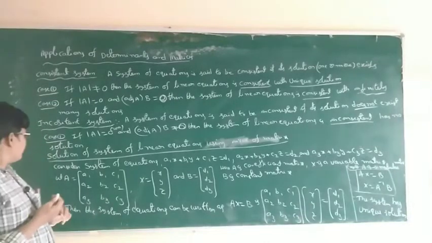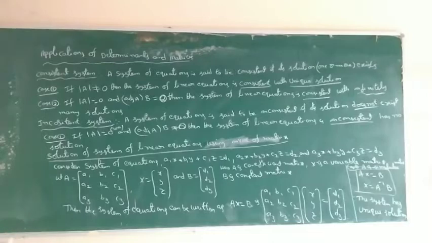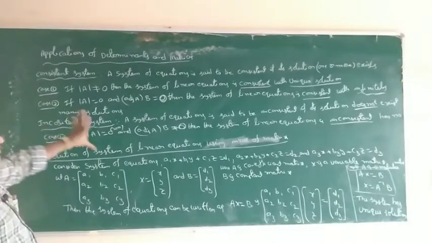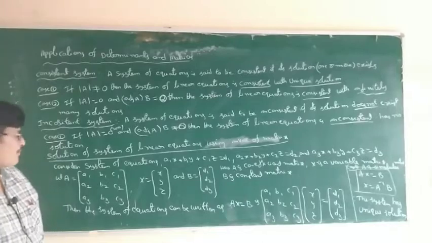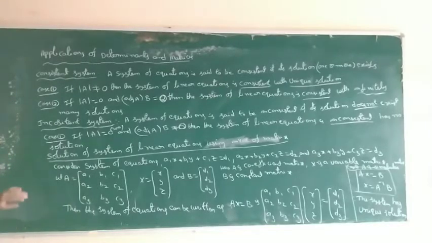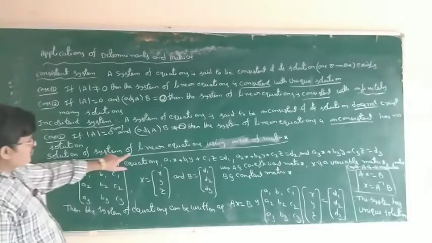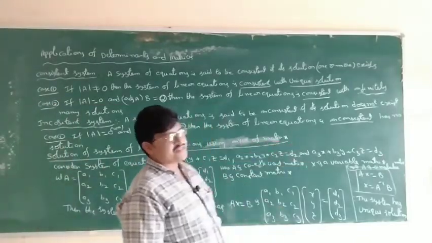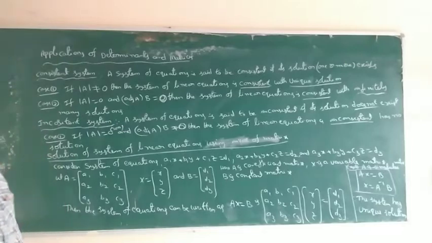Okay. So next, how to find the inverse? Third one: solution of a system of linear equations using the inverse of a matrix. Find the inverse of the matrix by using the matrix method, the inverse method.